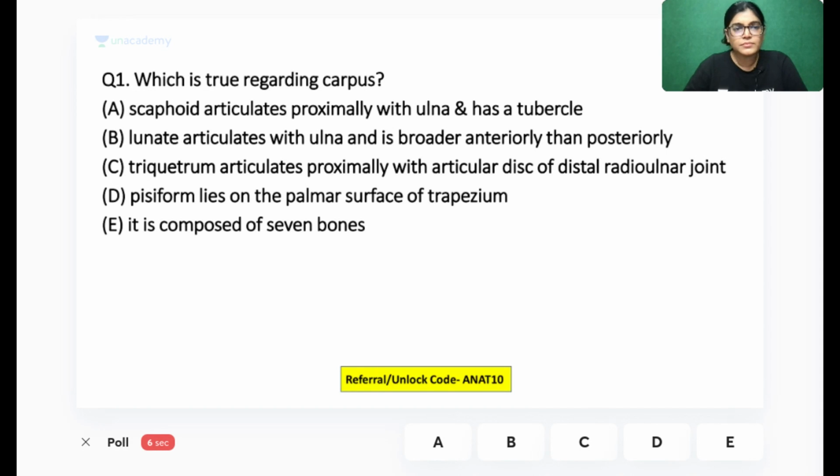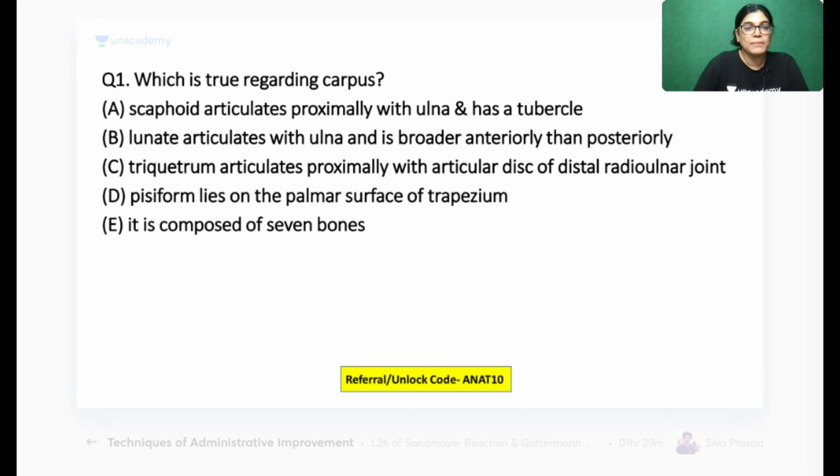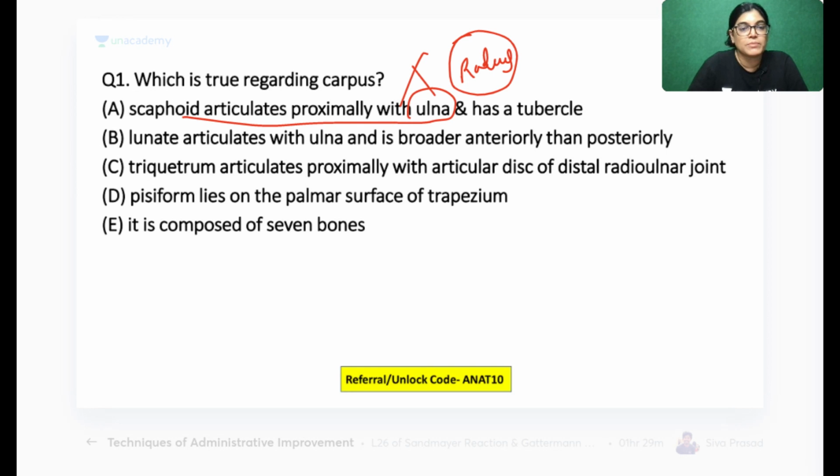You have to mark the true statement here. I got a mixed bundle of answers, but many of the students have given the wrong answer. So what happened? My dear students, scaphoid is articulating with ulna? No, it is articulating with the radius. Scaphoid, okay, it's not, so this is a wrong statement.